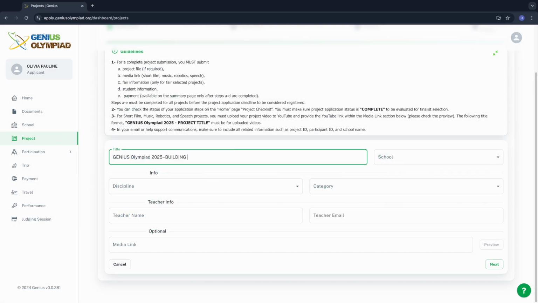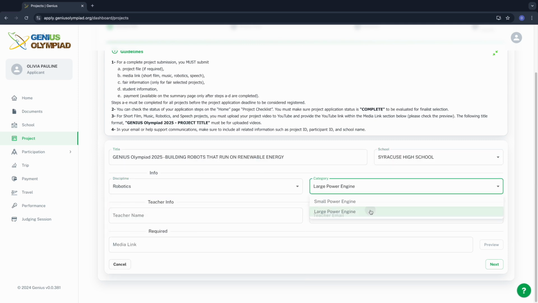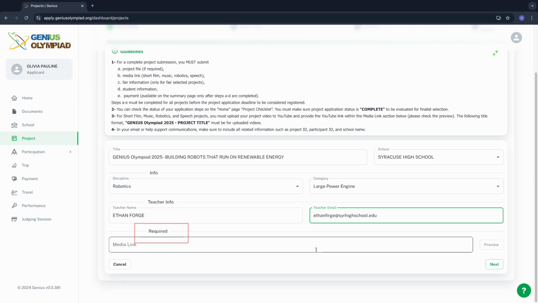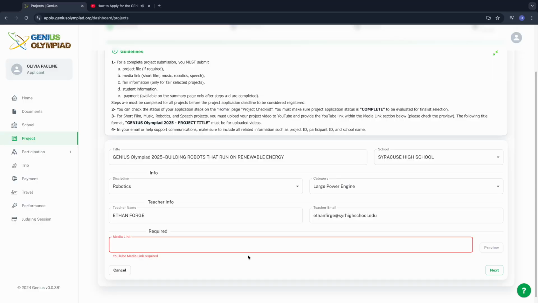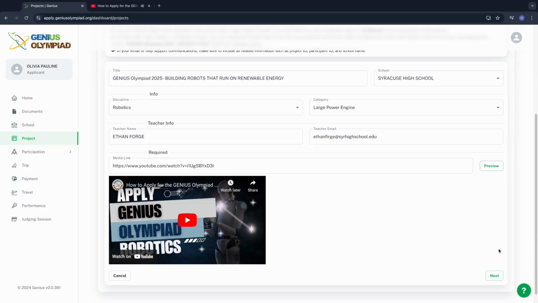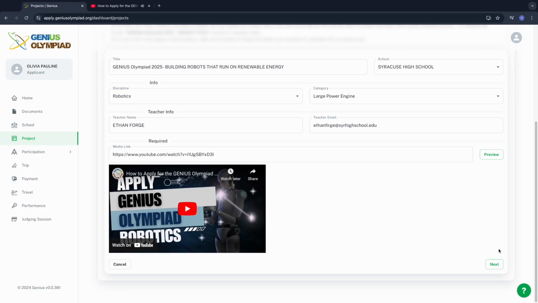Genius Robotics. In the robotics category, your project title and required details must follow the given format. Adding a media link is also required here. Make sure to copy and paste a valid YouTube link and check its functionality through the preview option.